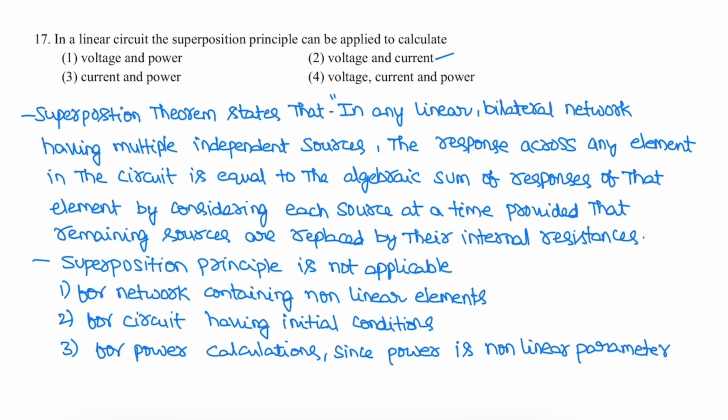See the definition of superposition theorem. It states that in any linear bilateral network having multiple independent sources, the response across any element in the circuit is equal to the algebraic sum of responses of that element by considering each source at a time, provided remaining sources are replaced by their internal resistances. The superposition theorem is not applicable for networks containing nonlinear elements, for circuits having initial conditions, and for power calculation, since power is a nonlinear parameter. So option 2, it is applicable only for voltage and current calculations.